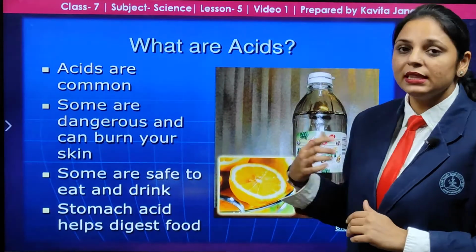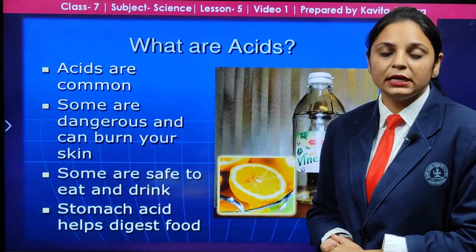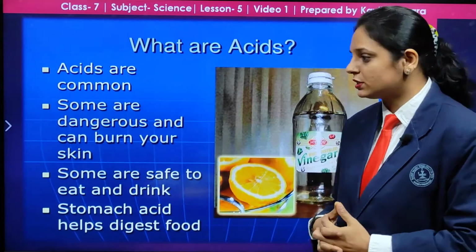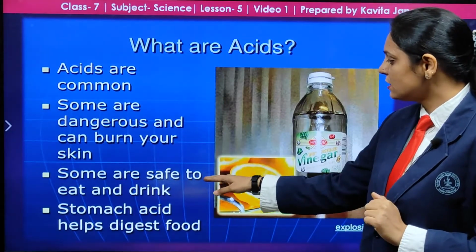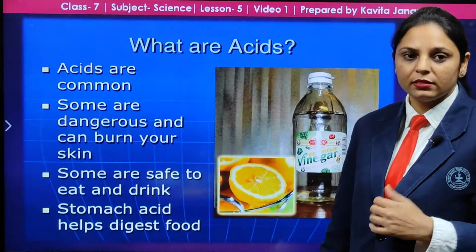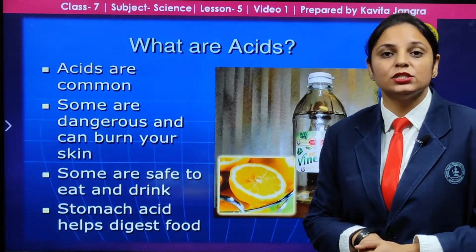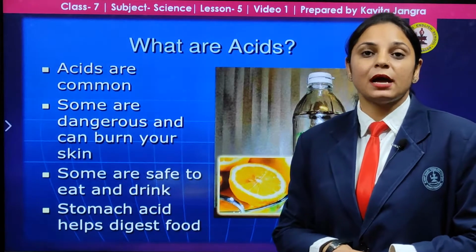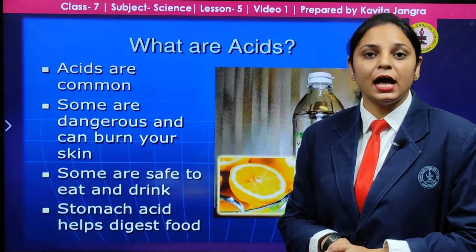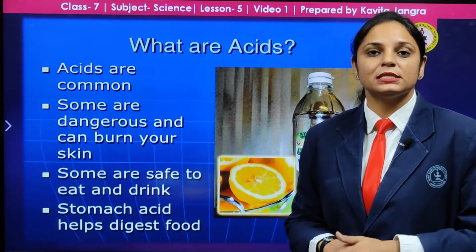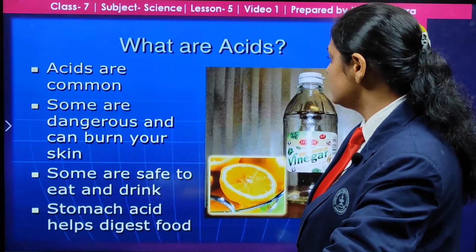Some are harmful, those that are in the laboratory, for example hydrochloric acid, sulfuric acid, nitric acid. They can even burn your skin. They are not supposed to be tasted. The others are safe to eat and drink. The example is the lemon. And stomach acid also helps to digest food. Even in the previous chapter on digestion, we studied the hydrochloric acid that is present in the stomach. That is also safe, as it helps in digestion.